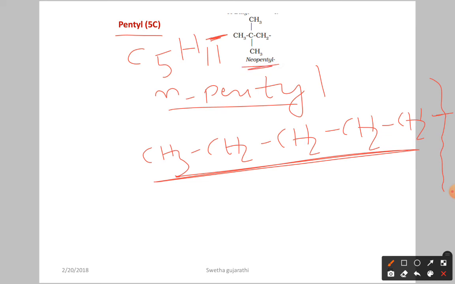Neopentyl means what here? If you see the formula, it is the same. Here it is going to attach. The formula is the same, but here this carbon is attached to 4 carbon atoms. It is called what? Neopentyl.